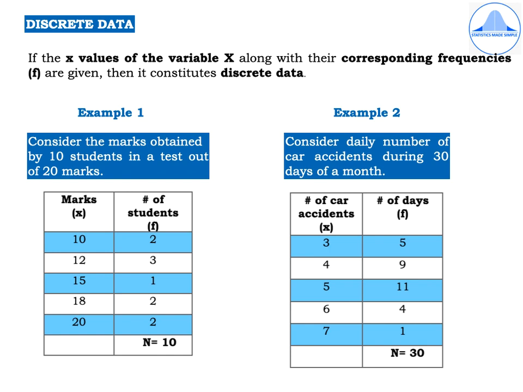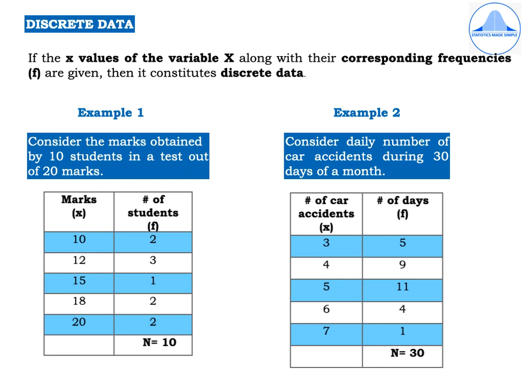The second type of data is discrete data. If the x values of the variable along with their corresponding frequencies are given, then it constitutes discrete data. So let's consider the first example, that is marks obtained by 10 students in a test out of 20 marks. So we have a frequency distribution.